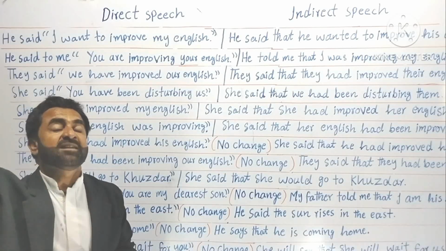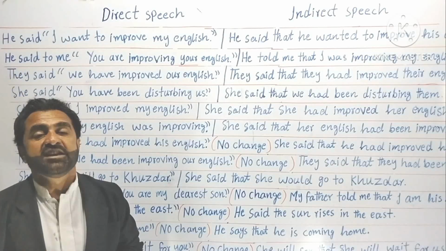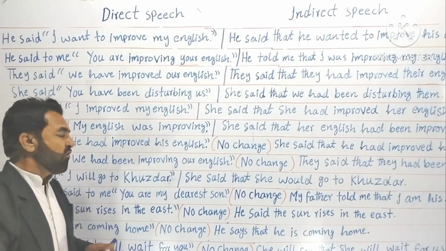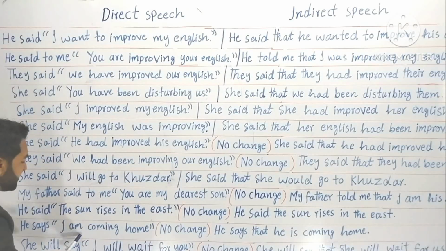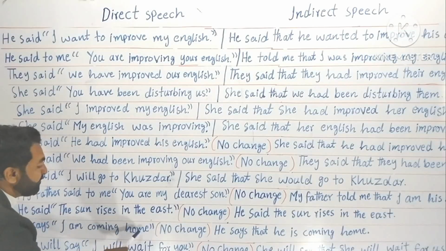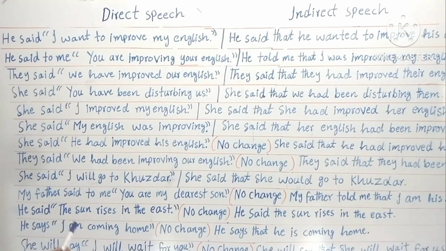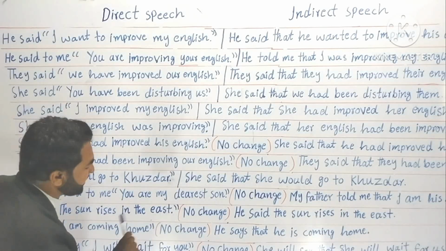Means that brother that is abroad. He says, I am coming home. Now, these are my brother's own words, that is abroad. Now he is coming. He says, I am coming home. No change.